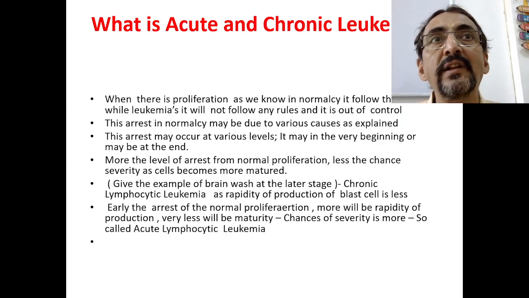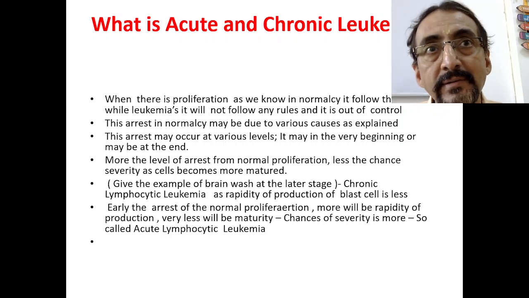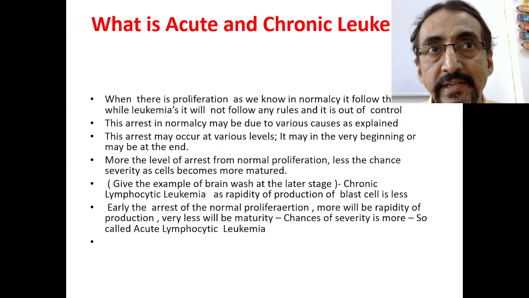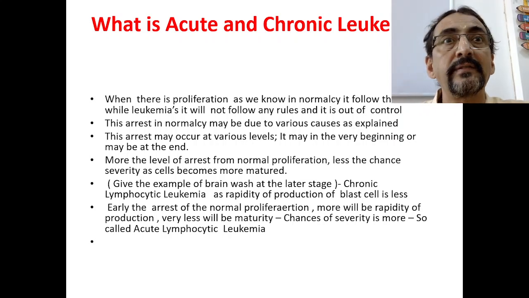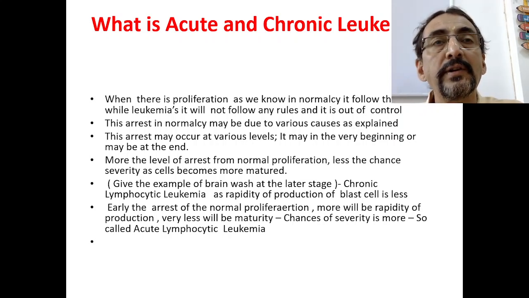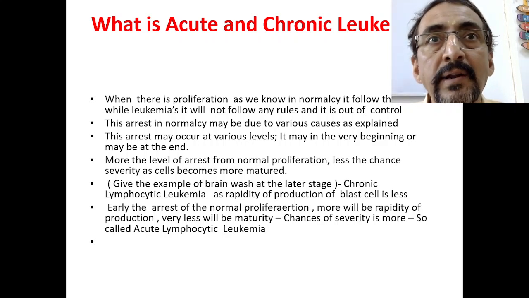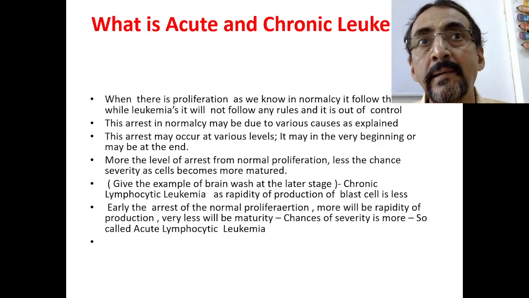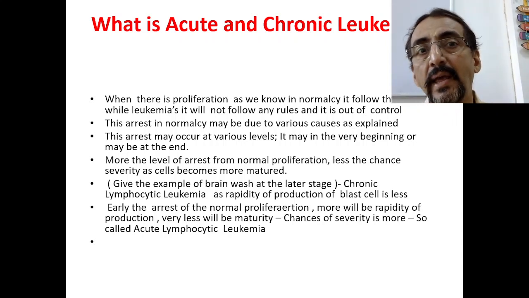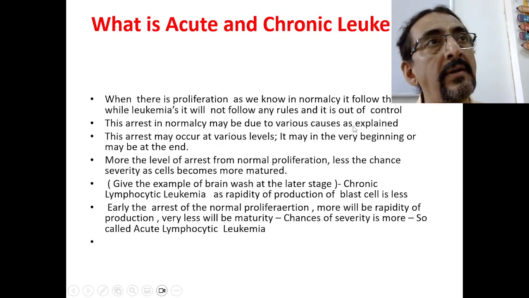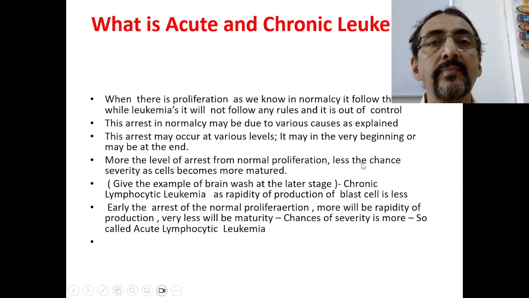Those mature cells will not lead to such abnormal proliferation. But if the arrest takes place in the later parts, that means already your brain has been brainwashed, then its control is very difficult. So similar is the case. This is how acute as well as chronic leukemias begin.